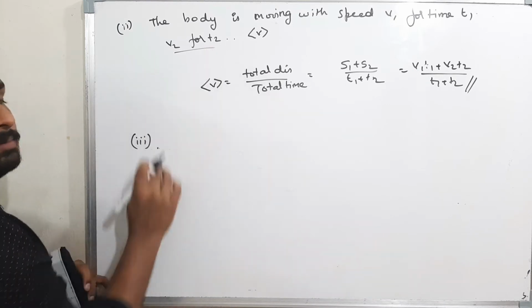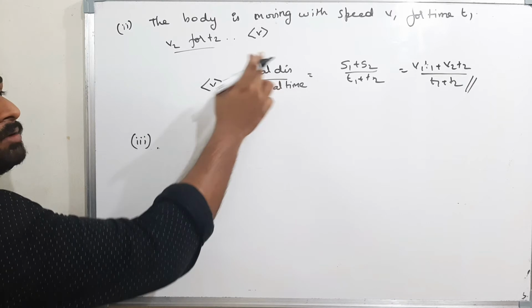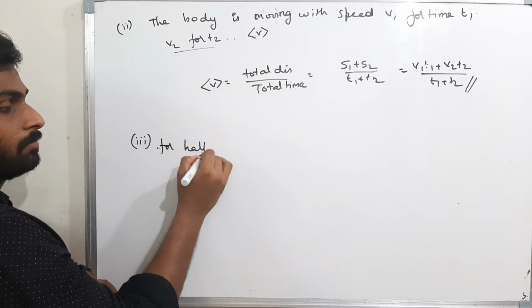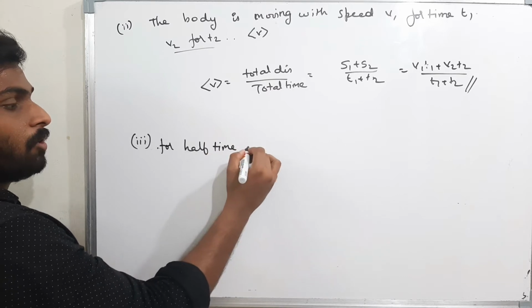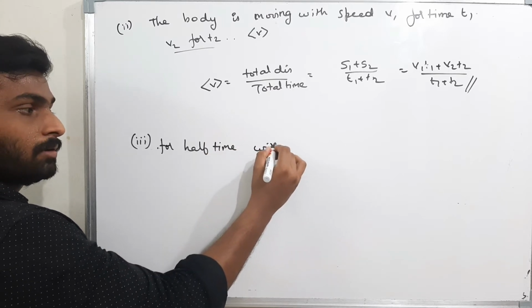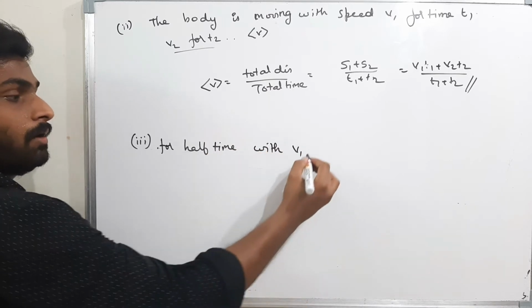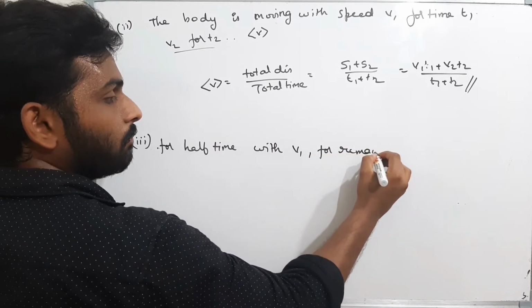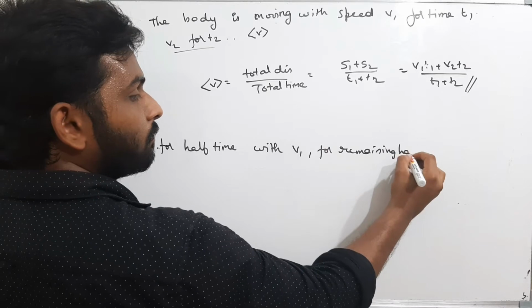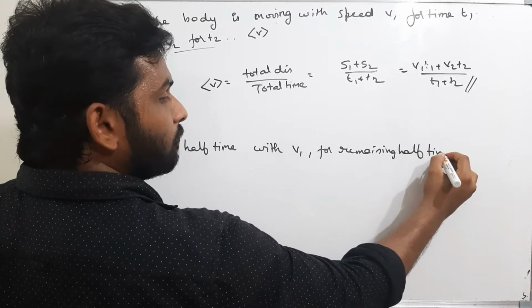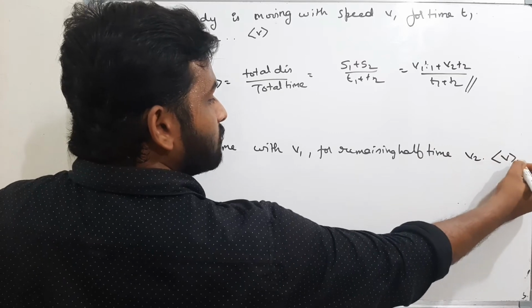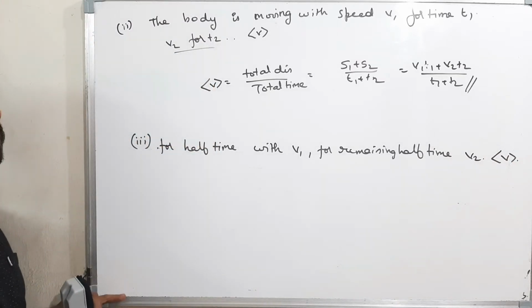The same question, but here the time intervals I am taking are the same. That means for half time the body travels with the speed v1, and for the remaining half time, the body is traveling with the speed v2. Find the average speed.